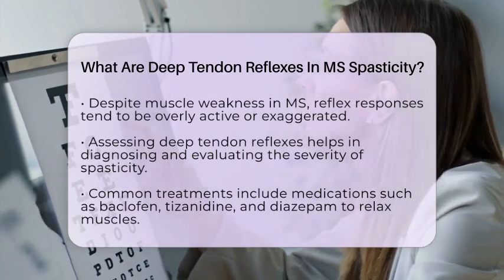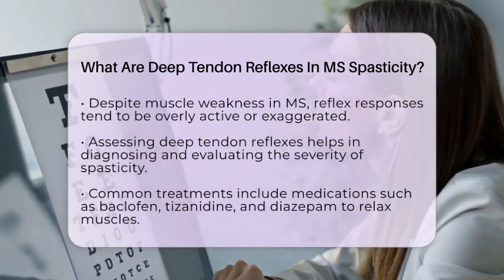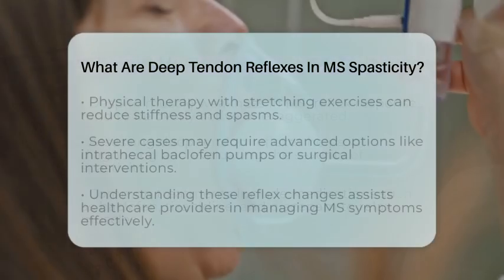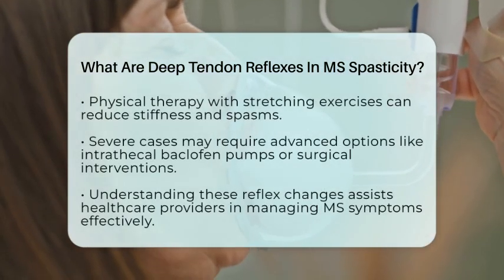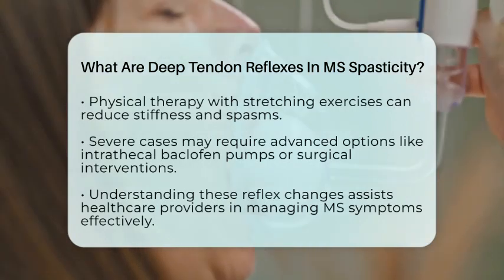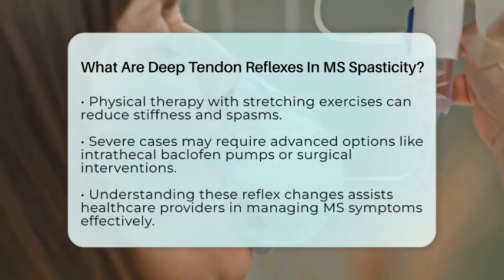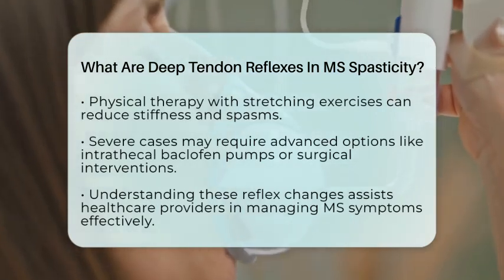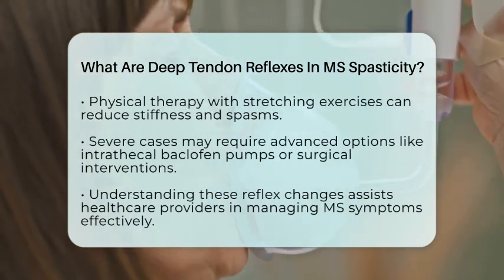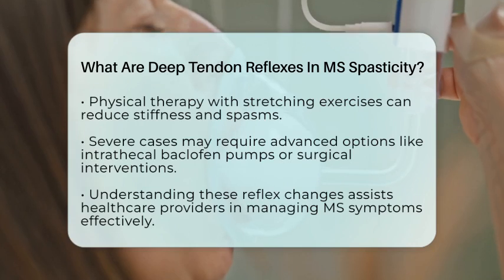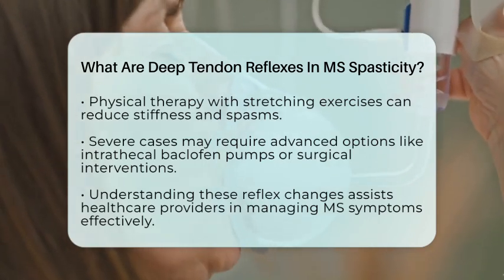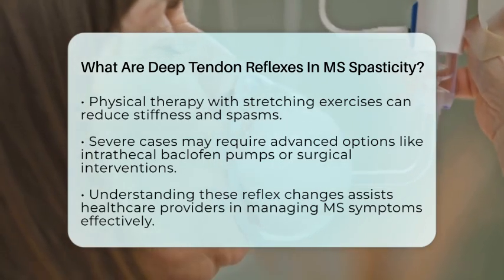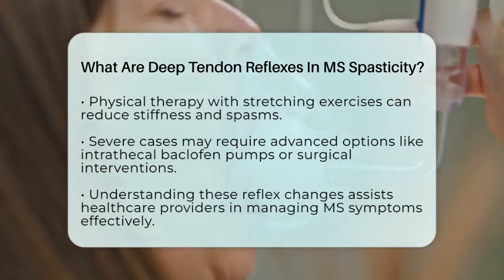Managing hyperreflexia and spasticity involves medications like baclofen, tizanidine, or diazepam, which help relax muscles. Physical therapy focusing on stretching and range of motion exercises can also reduce stiffness and spasms. In severe cases, advanced treatments such as intrathecal baclofen pumps or surgery might be considered to improve function and quality of life.